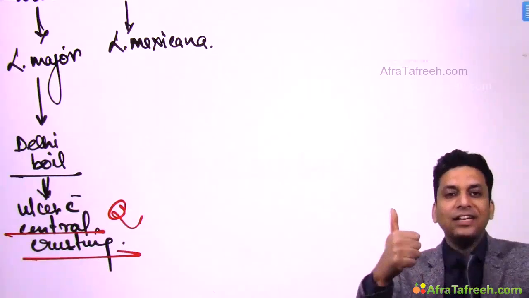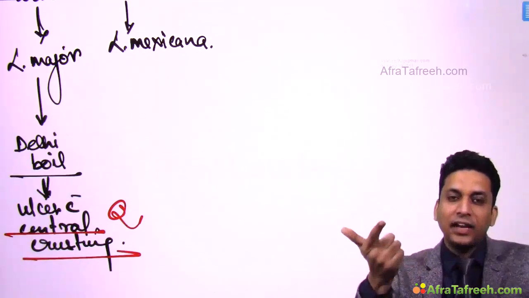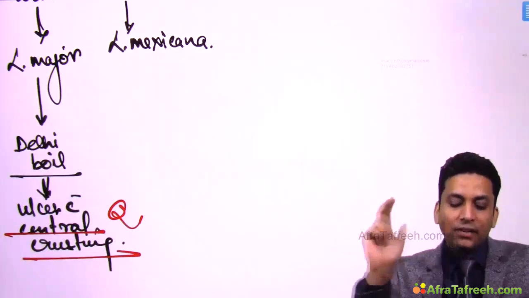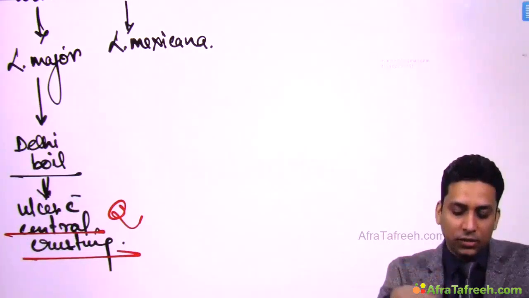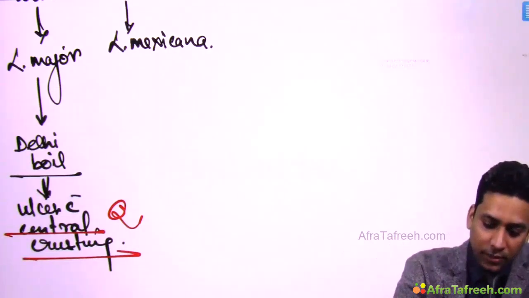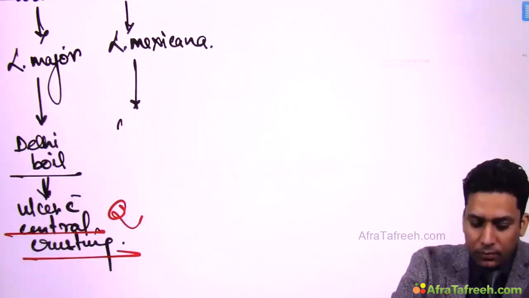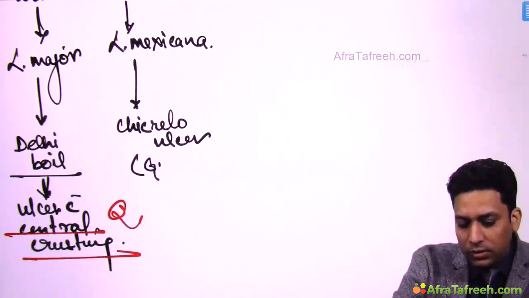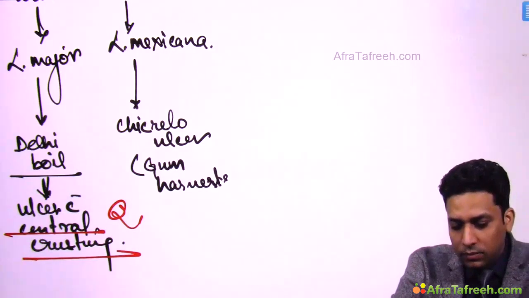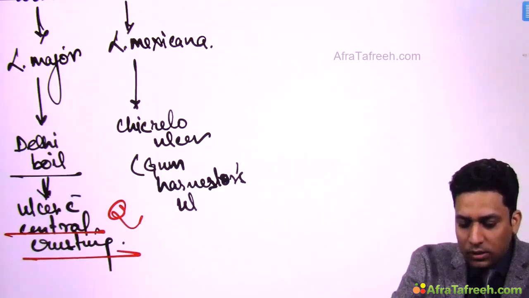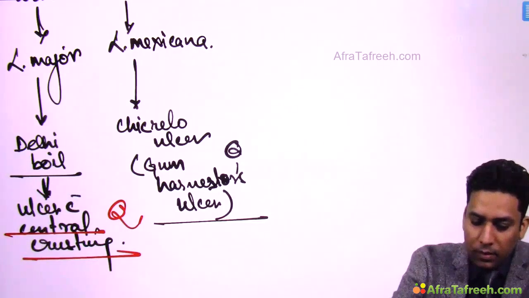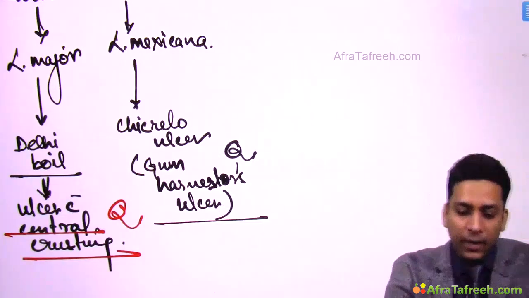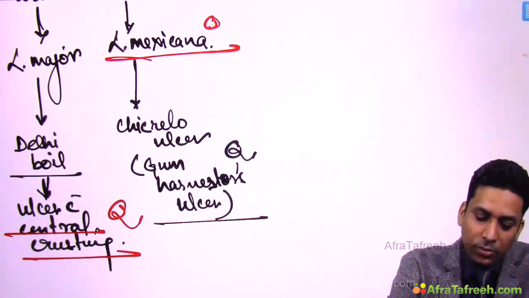I told you that central clearing is a feature of tinea, central scarring is a feature of lupus vulgaris, and central crusting is a feature of leishmaniasis. So this is central crusting which is seen here. Well, New World leads to Chiclero ulcer, which is also known as gum harvesters' ulcer. So Chiclero ulcer is caused by Leishmania mexicana.